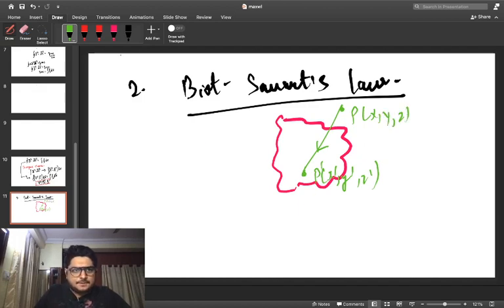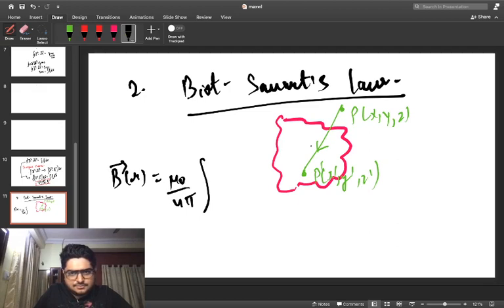So we can write the volumetric representation of Biot-Savart's law as B as a function of r equals mu naught by 4 pi times the integration of, we have to consider that current is obviously not a vector, we know that very well. So there must be a particular entity of current which could be treated as a vector. So we can choose the current density to be one of the options.